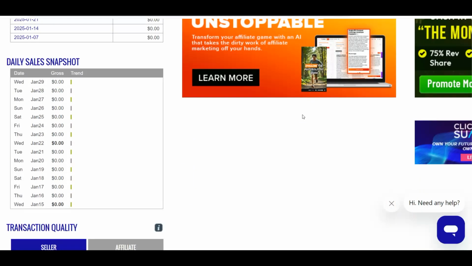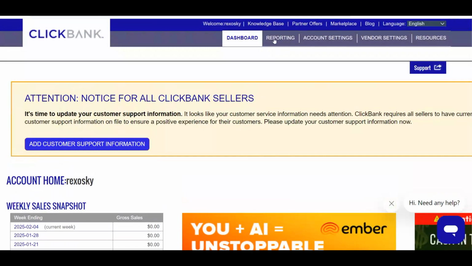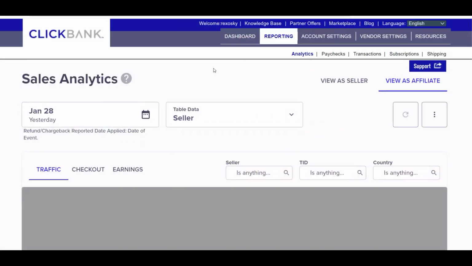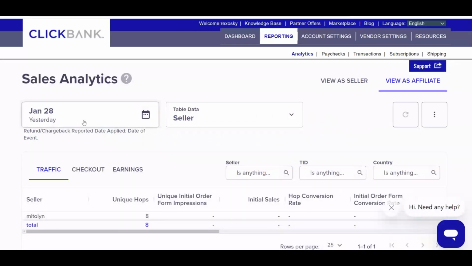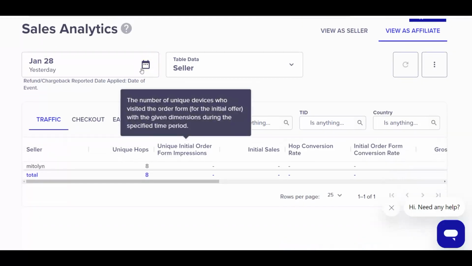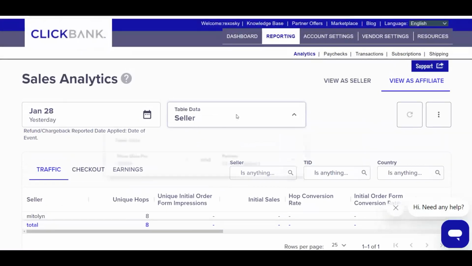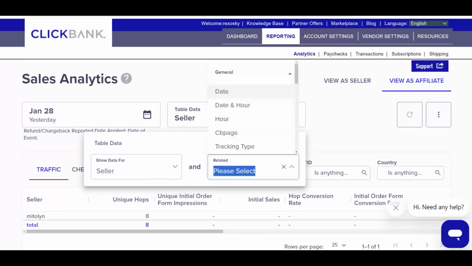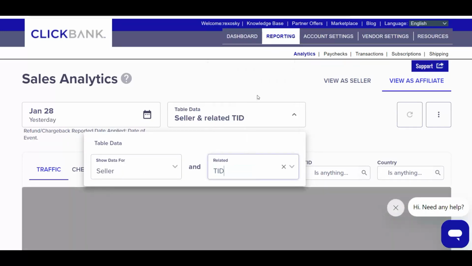So what I'm going to do from here is go right here to our analytics and let's see what has been going on inside the account. Let me wait for this to load. You can see from here that yesterday we got up to 8 clicks on our account, so that is an increase from the previous days. Let me just search, for example, by tracking ID, and let's see where our traffic was coming from.